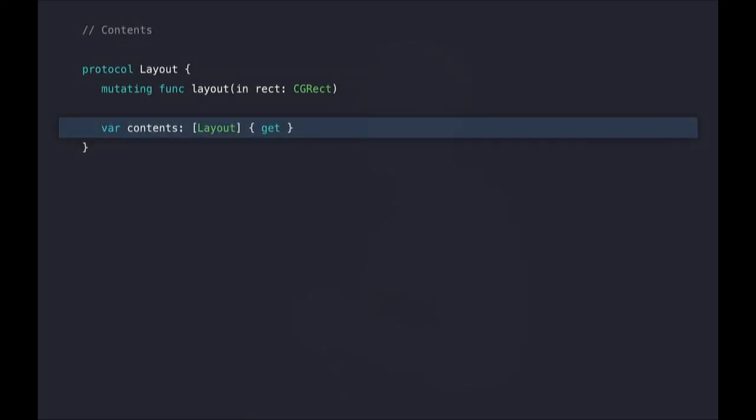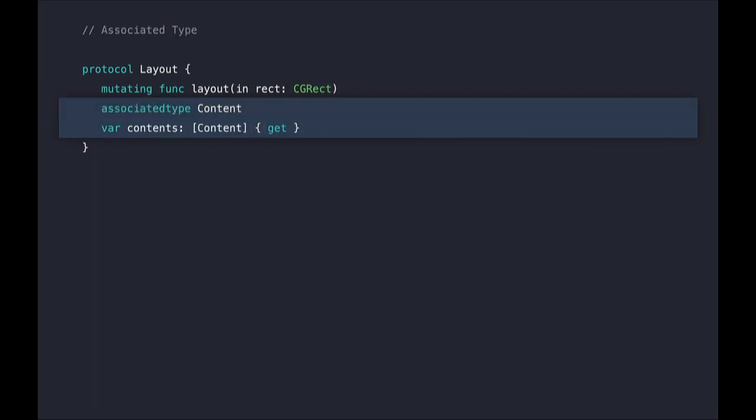We'll add a property to our layout protocol to be able to return its contents. And our combining layouts will return all of their contents in the correct order from this. And then leaf views and nodes can just return themselves. But once again, if we make the type of the contents just be our protocol, this would allow for mixed environments of UIViews and SKNodes as the contents. And since we're adding these children to a parent, we only want to allow a homogeneous collection of just UIViews or just SKNodes.